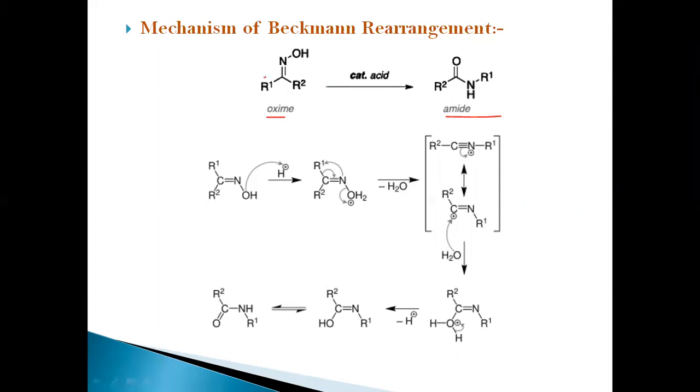If you see, the starting material is substituted with R1 and R2, which indicates that the alkyl migration occurs with either R1 or R2.